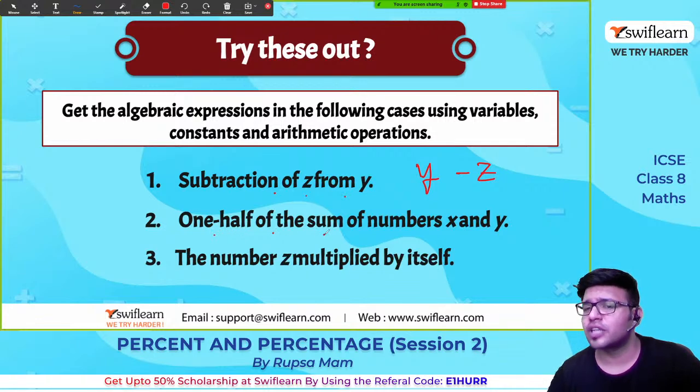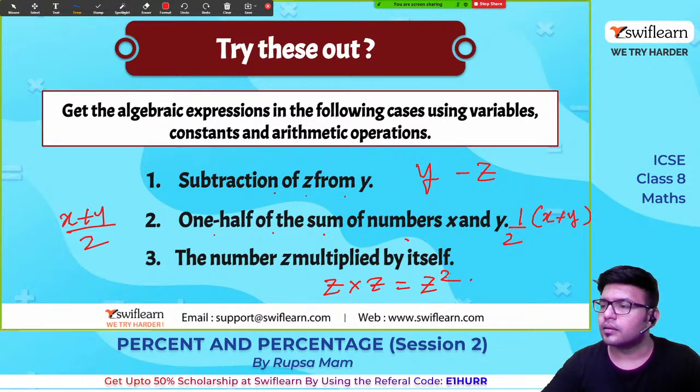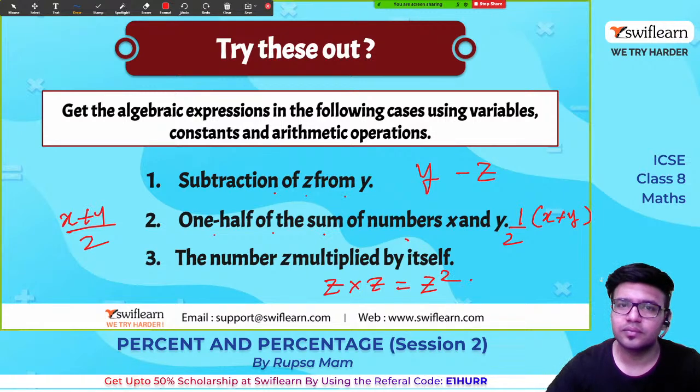1/2 of the sum of numbers x and y. Okay, 1/2 of the sum of the numbers x and y. We can also write this as x plus y by 2. Complete by 2. The number z is multiplied by itself. z times z, which is also equal to z square. This is how we write.